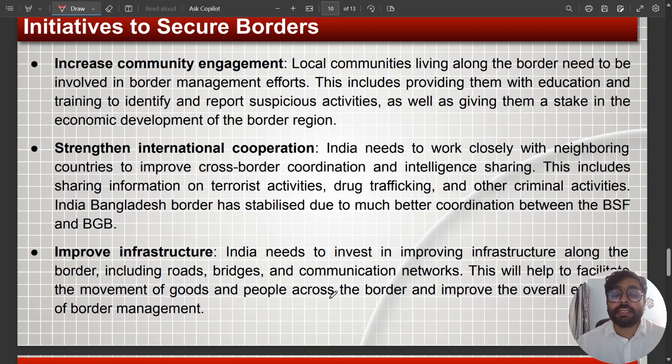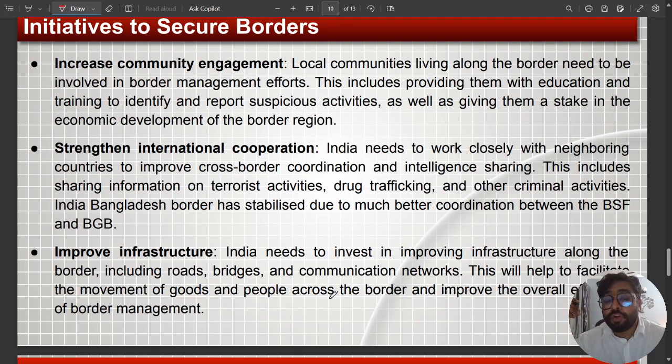Then strengthening international cooperation. We are coordinating with different agencies like BRICS, like SAARC. Then we are having bilateral talks with many of our neighbors, so that we can reduce all these illegal activities like drug trafficking, criminal activities, all these things, right?